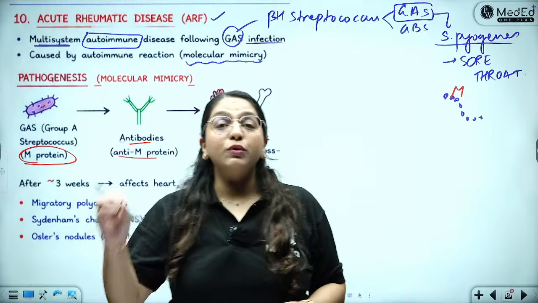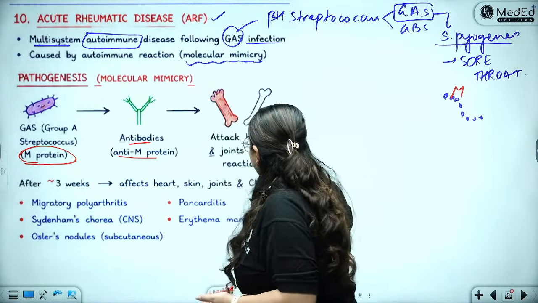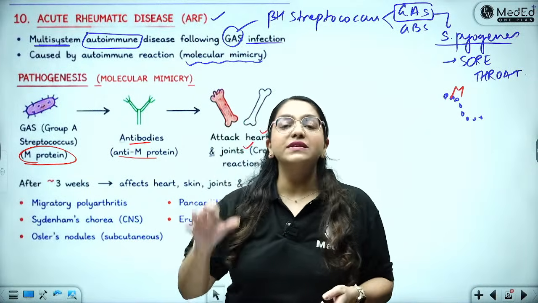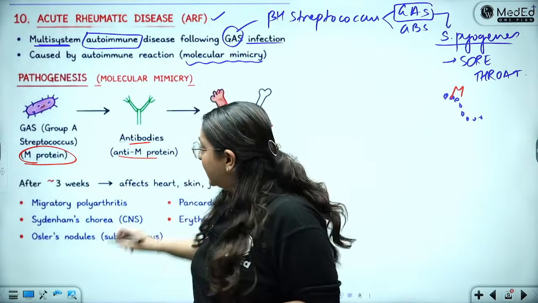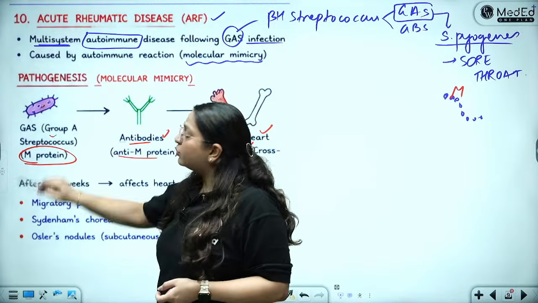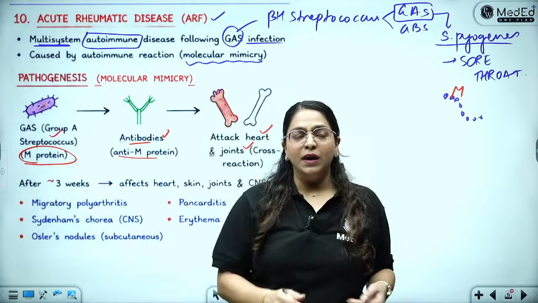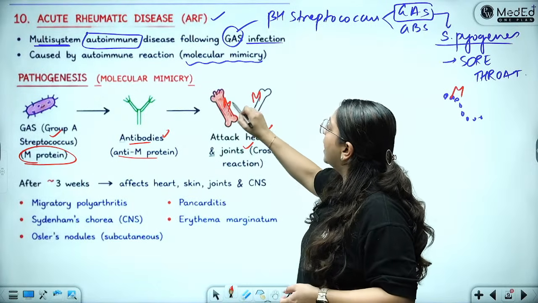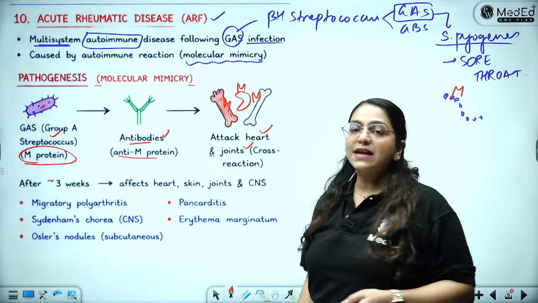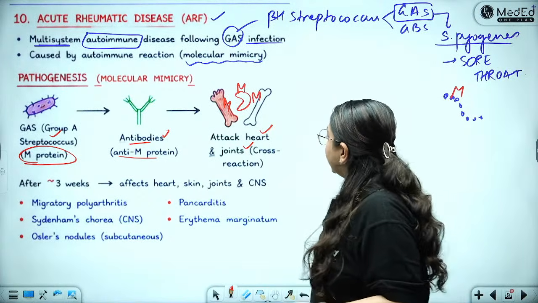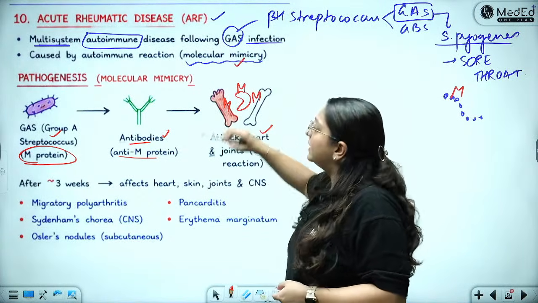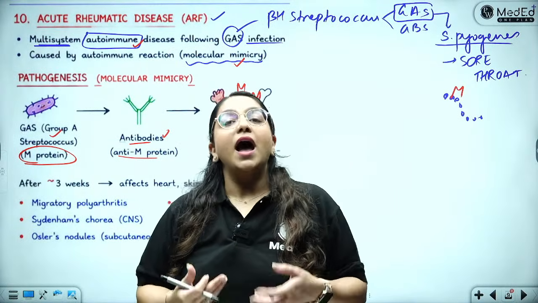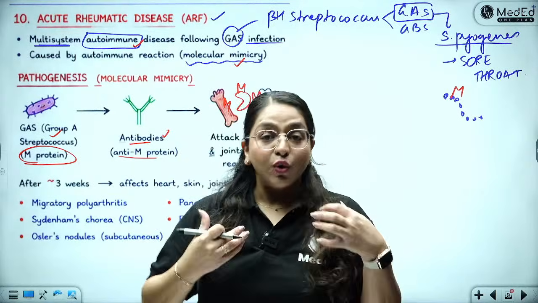So usually the proteins of our joints and heart and kidneys, they also have this M protein. So an antibody made against the M protein of Streptococcus is floating about in my blood. It goes and sees the M protein of the bone, of the heart and of the kidneys, and it starts attacking them. That is the molecular mimicry and the autoimmune nature, that now the immune system is acting against my own body. That is autoimmunity.